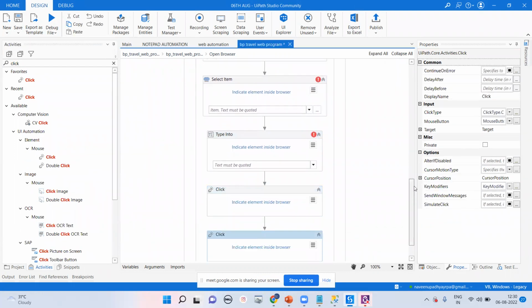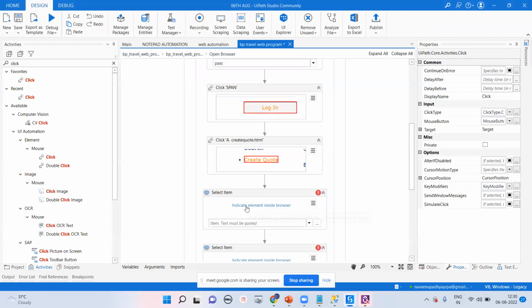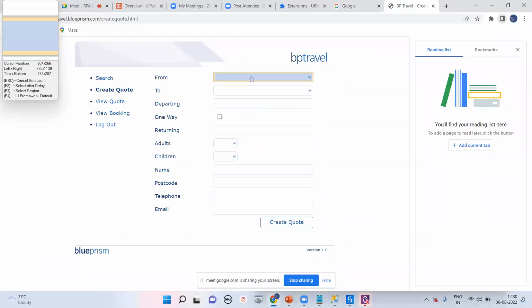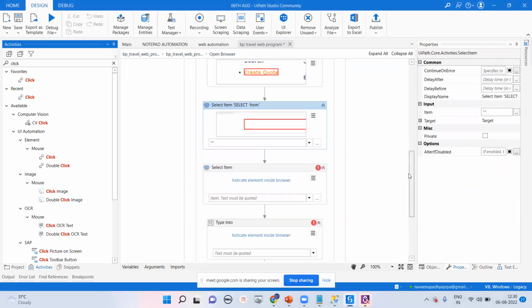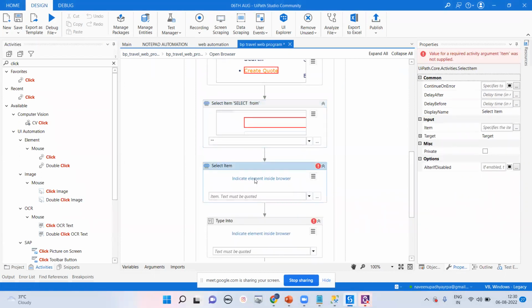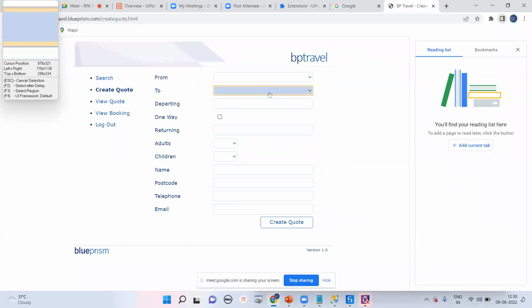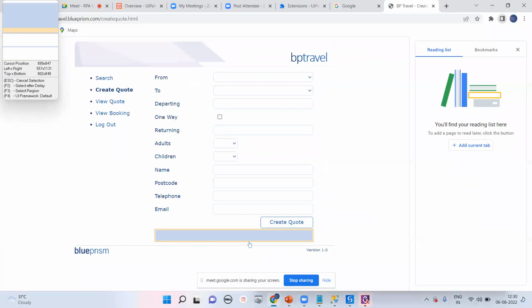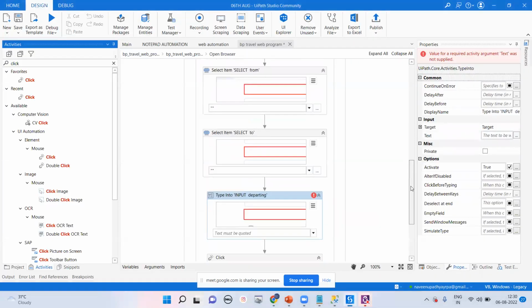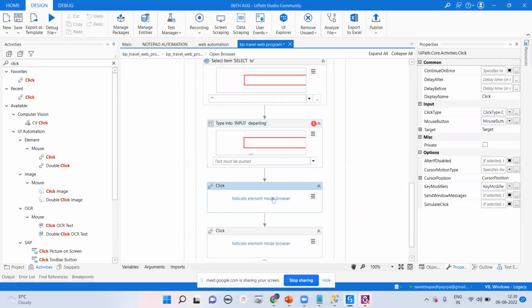So one by one, every time you have to work on this particular activity, and we are going for from, to, and departure date. So one by one, we'll try to do all these things. Okay, so first let me spy. Spy means we are going to attach the current screen, and after that we'll provide the value.